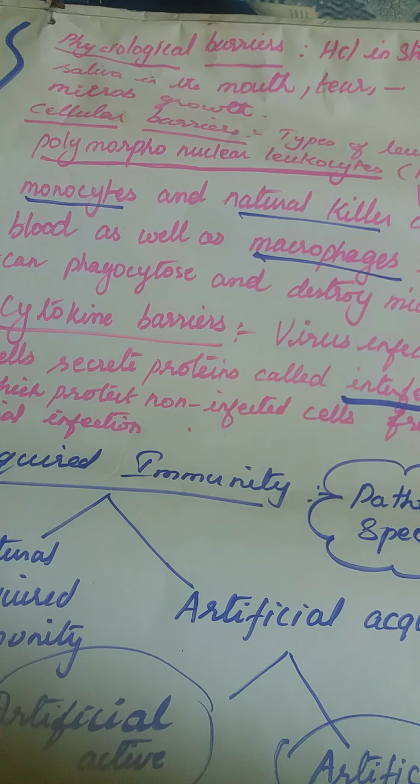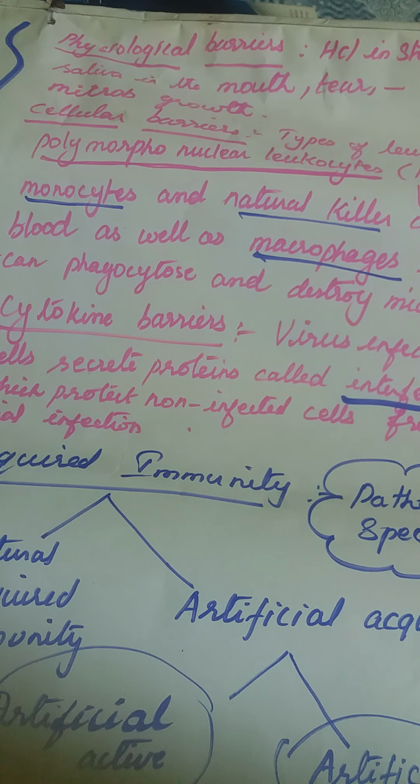And the next one is physiological barrier. During the physiological functions, certain barriers help us to trap the infectious agents. For example, in the stomach, digestion happens, and the stomach secretes HCl.